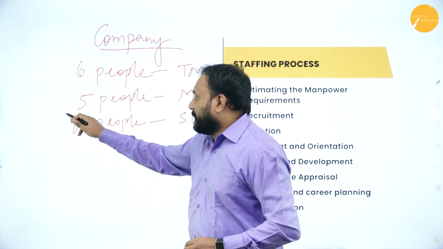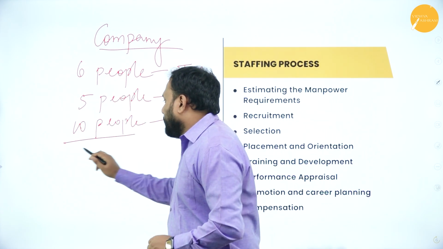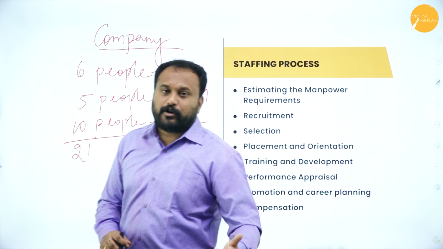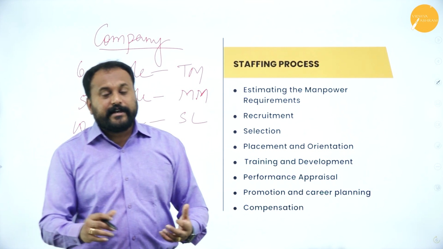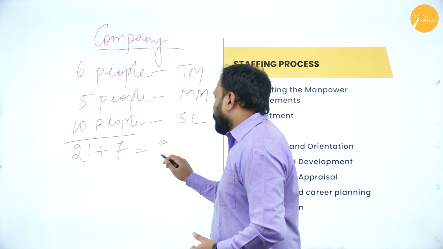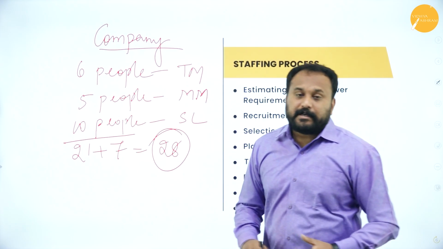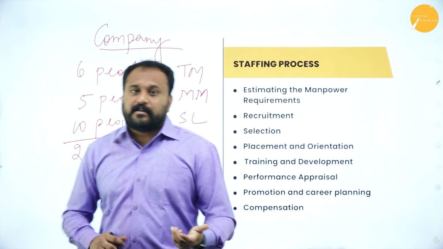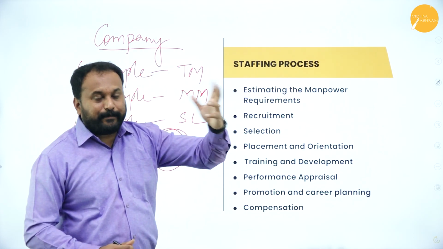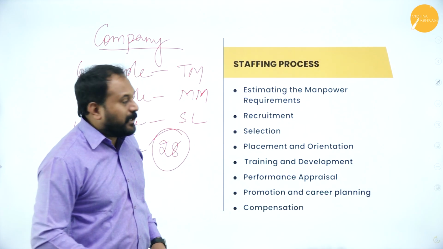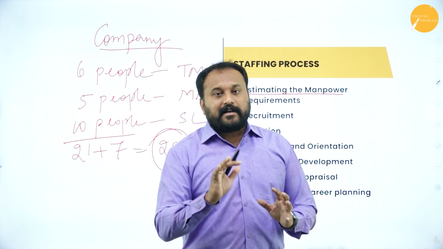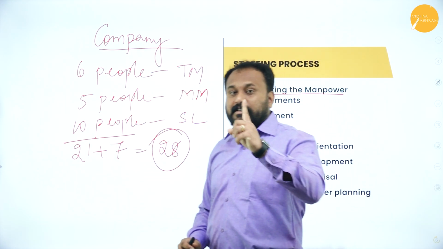So we have a total of 6 plus 5 is 11, 11 plus 10 is 21. Now 21, plus we'll add sweepers, the floor boys, then the drivers plus the security guard, say we have 7 more. So the total is 28. We need 28 people, and then we can start a startup, is what I felt. So in the staffing process, the first step is estimating the manpower requirement. What did I do here? I have estimated the standard: I need at least 28 people. So that is the first step.